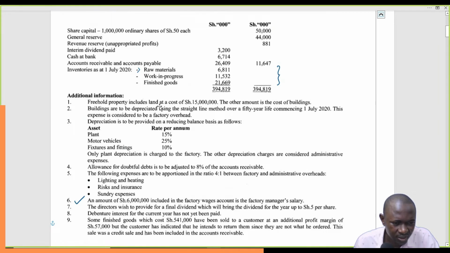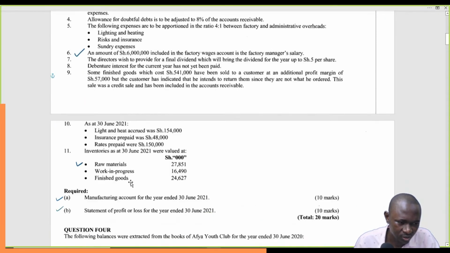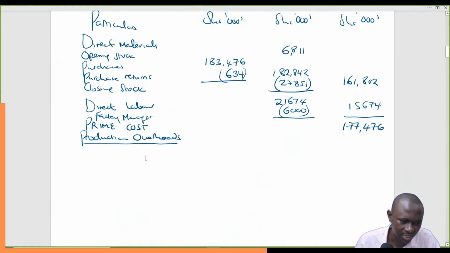Freehold property includes land. That one has nothing to do with it. Buildings are to be depreciated using the straight line method. This expense is considered to be a factory overhead. So we start with depreciation, specifically buildings, because it has been clearly stated.